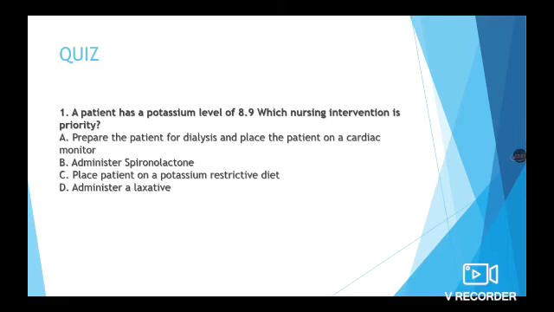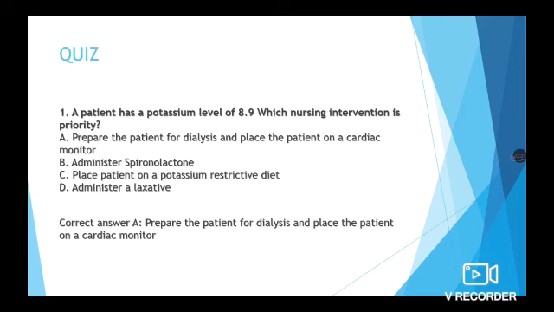Prepare the patient for dialysis and place the patient on a cardiac monitor. Administer spironolactone. Place patient on a potassium restrictive diet. Administer a laxative. The correct answer is prepare the patient for dialysis and place the patient on a cardiac monitor. A potassium level of 8.9 is very high. Here the patient is in a critical state and may go into cardiac arrest. So the patient should be monitored on the cardiac monitor, and as an emergency treatment you can anticipate dialysis, so the patient should be prepared for dialysis.